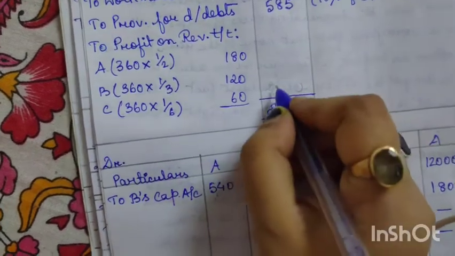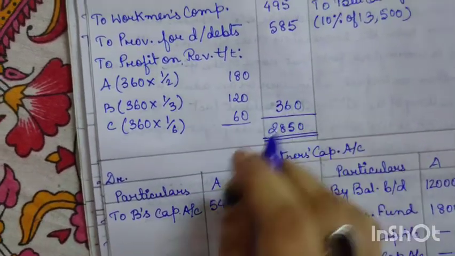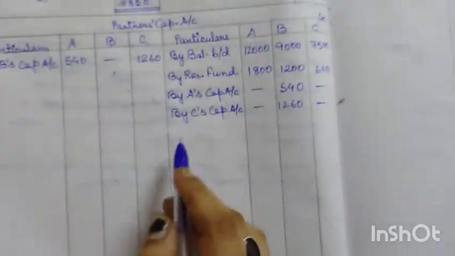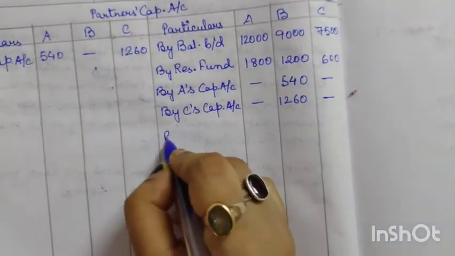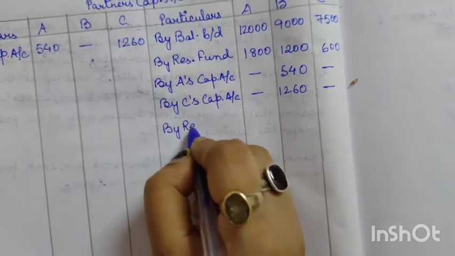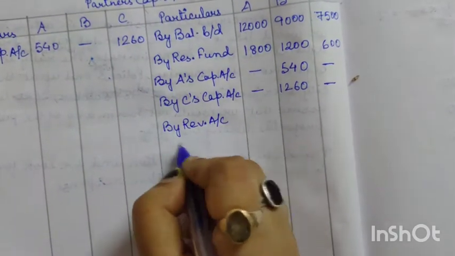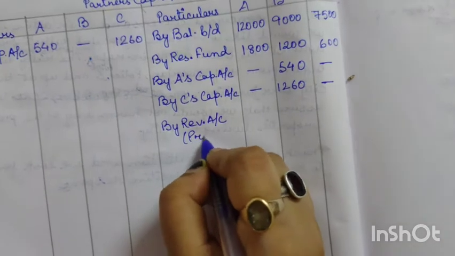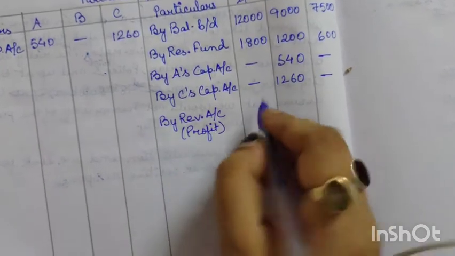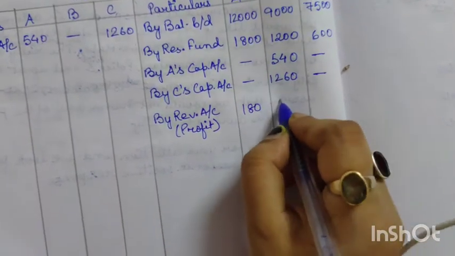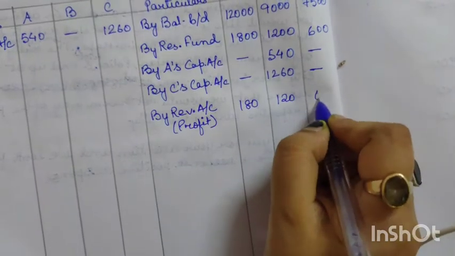So the total profit is 360. Now this will be credited in the partners' capital accounts. So by revaluation account, there is a profit of 180, 120 and 60.